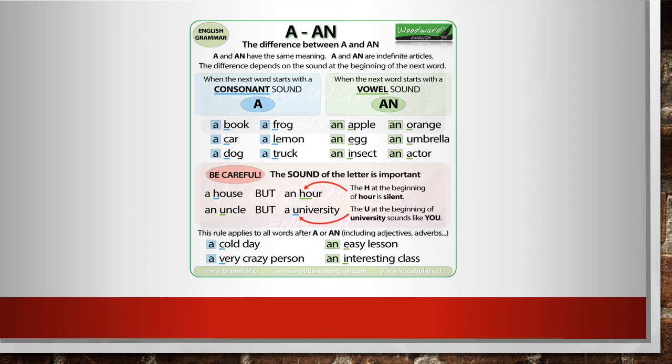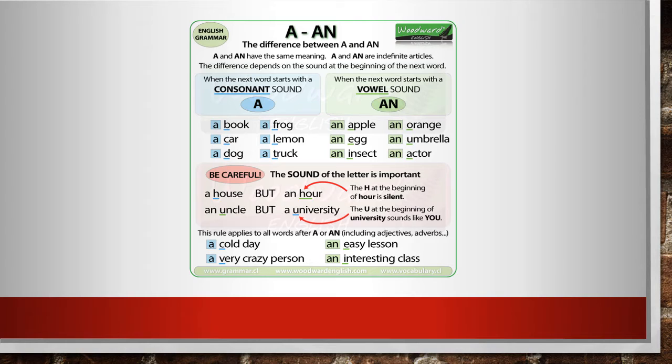Let's see. Well, the concept of indefinite article in Spanish translates to un and una, like when we say un profesor, una profesora. But there's the first difference, because in English, even though we have two indefinite articles, the articles a and an, they have nothing to do with the word being masculine or feminine or male or female or whatever. And the reason for that is probably because most words in English do not have gender.